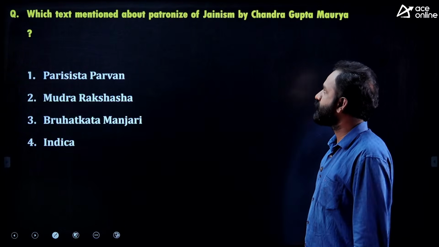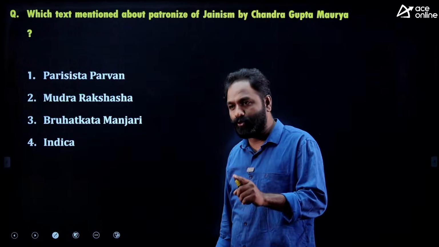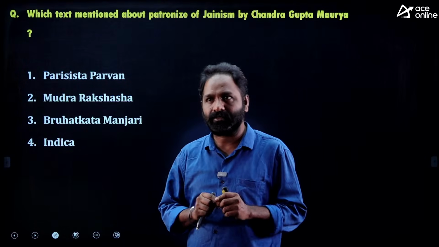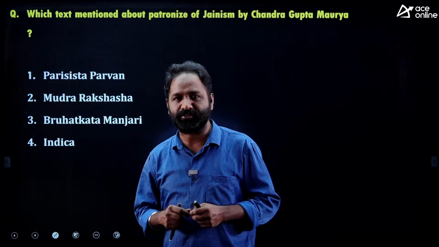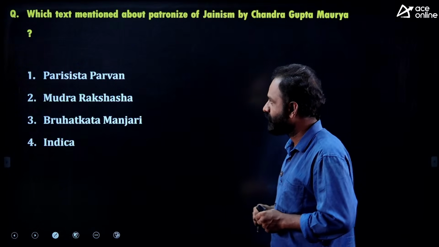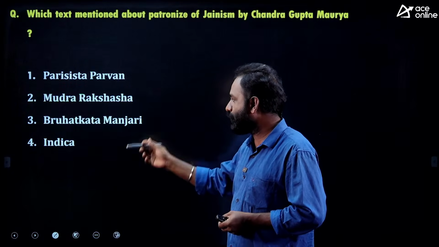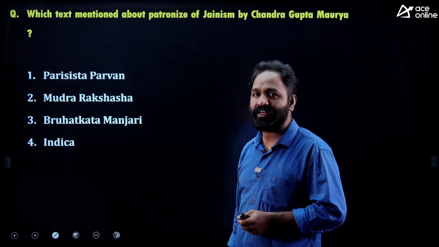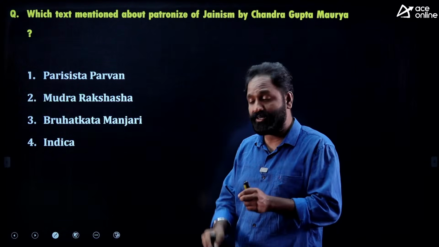Next, which text mentions the patronage of Jainism by Chandragupta Maurya? There is one book which says that Chandragupta Maurya, the founder of the Mauryan Empire, patronized Jainism. Which book? Parishishta Parvan, Mudrarakshasa, Brihatkatha Manjari, or Indica.